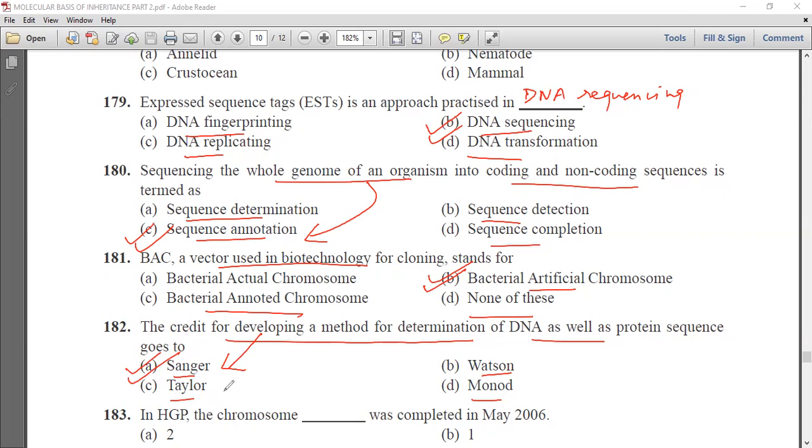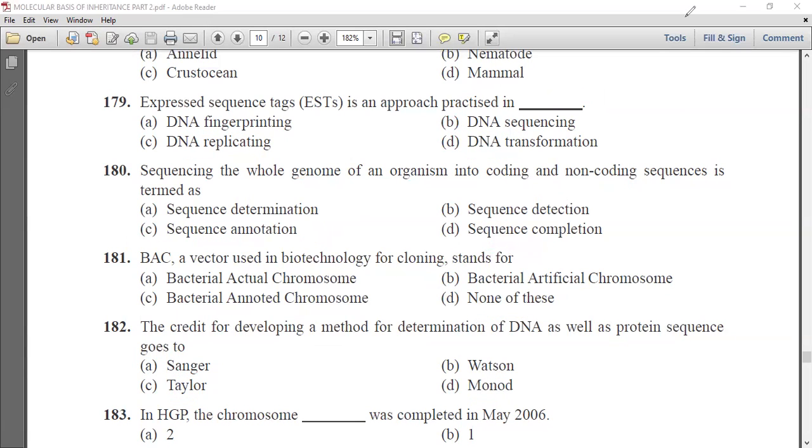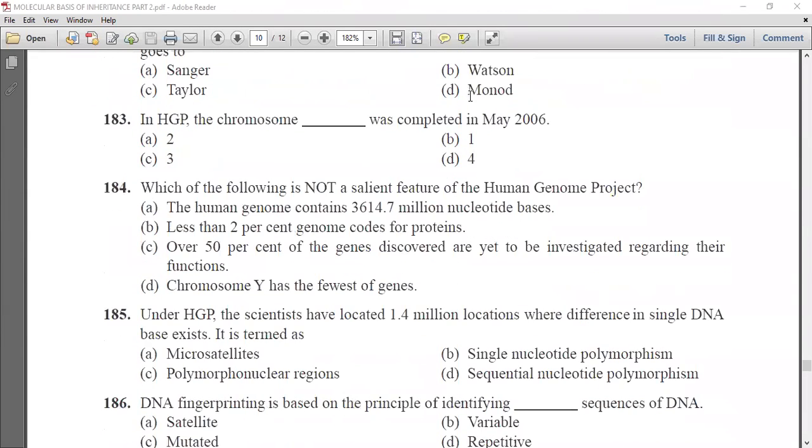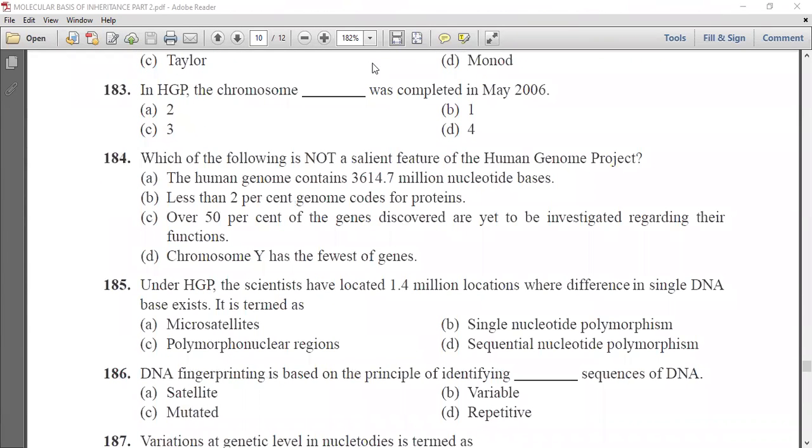In the Human Genome Project, the chromosome dash was completed in May 2006. So chromosome were 2, 1, 3, or 4. We know that it was on chromosome 1.